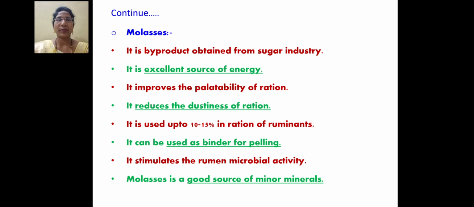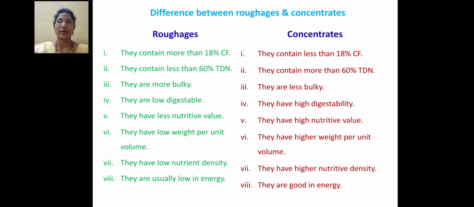It improves the palatability of the ration given to the animal. It reduces the dustiness of the ration. It is used up to 10 to 15% in the ration of a ruminant. It can be used as a binder of a pellet. It stimulates the rumen microbial activity, and molasses is a good source of minor minerals.